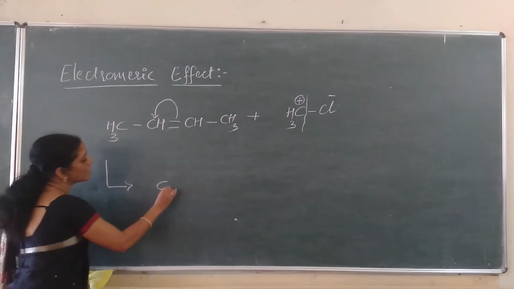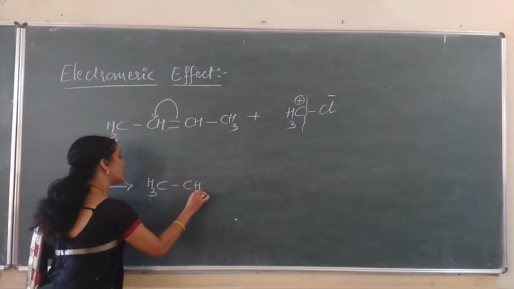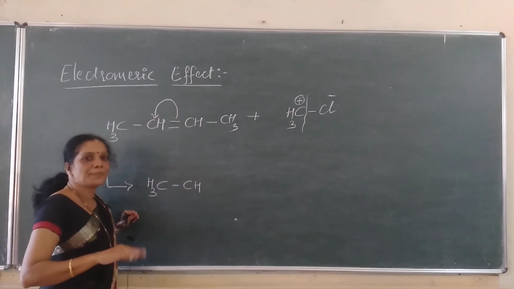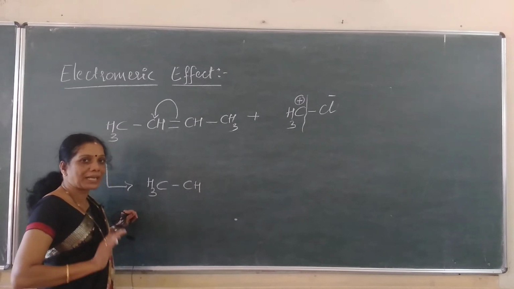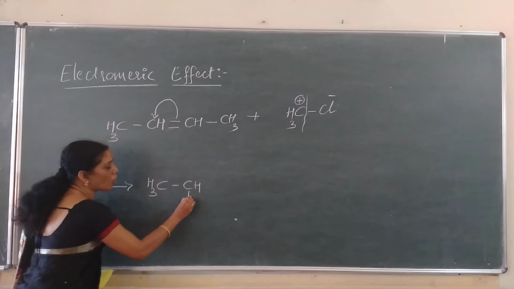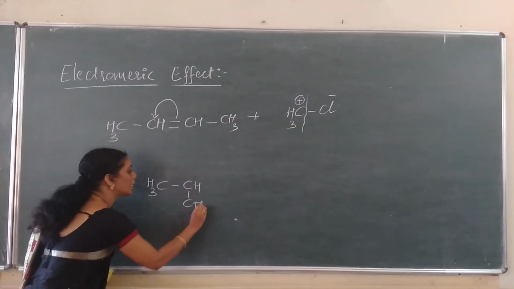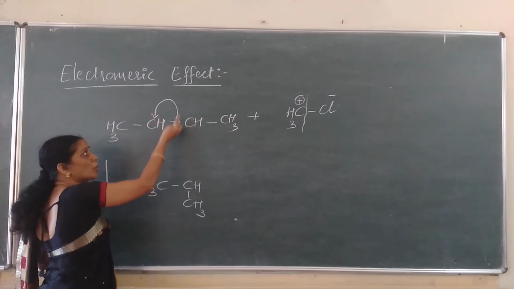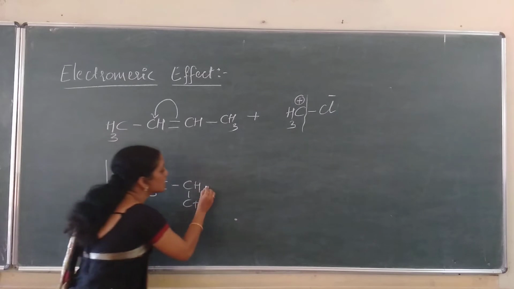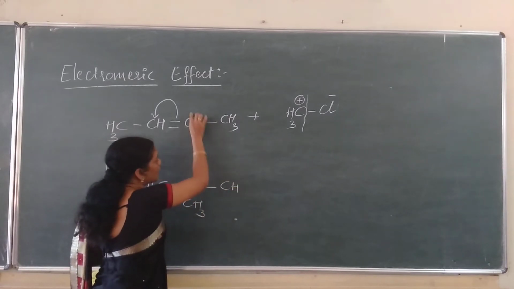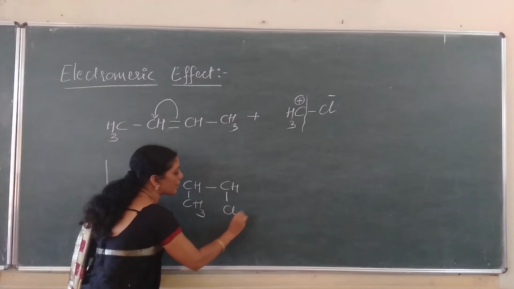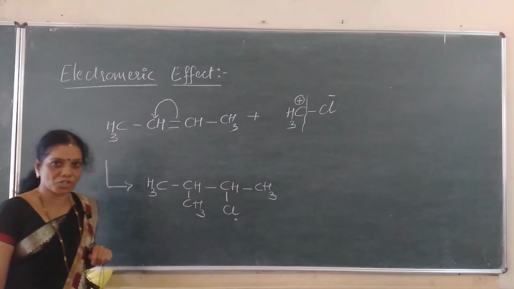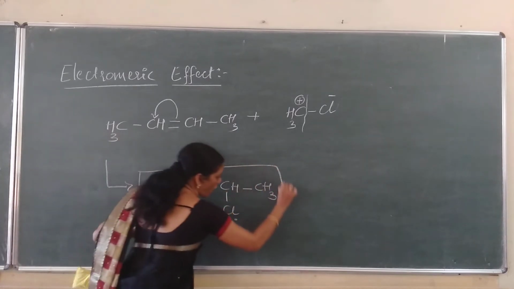I write the product here, CH3, here it is a CH. Listen here students, both the carbon atoms are identical here. To any one of the carbons, the shift of electrons takes place, transfer of pi electrons takes place. CH minus means always it will be attacked by what? CH3 plus. The double bond gets converted into a single bond once the complete transfer of electrons takes place. Now this CH becomes plus, readily it will be attacked by what? Cl minus, and here one more CH3 group as such. See students, this is the product form.